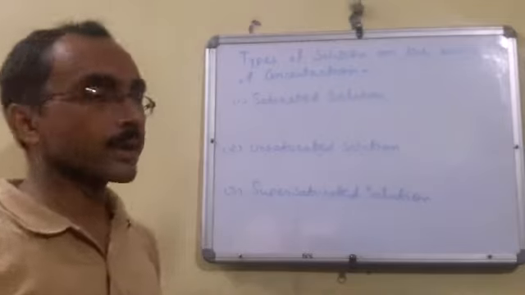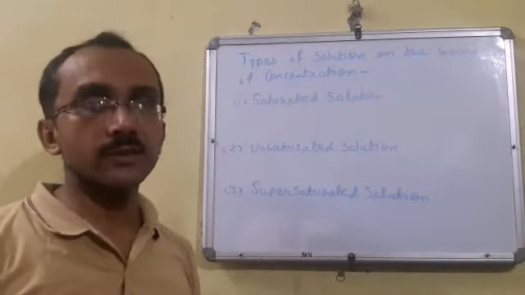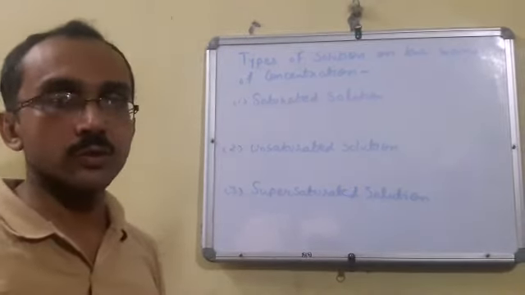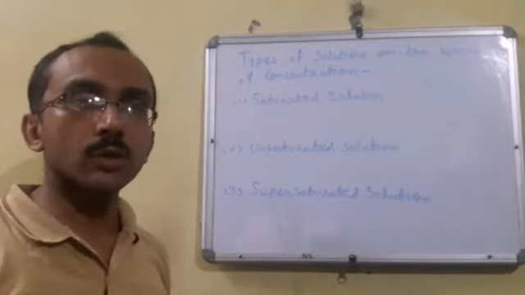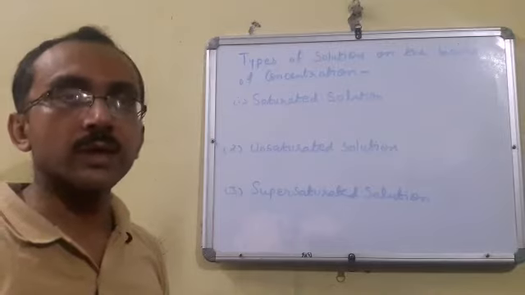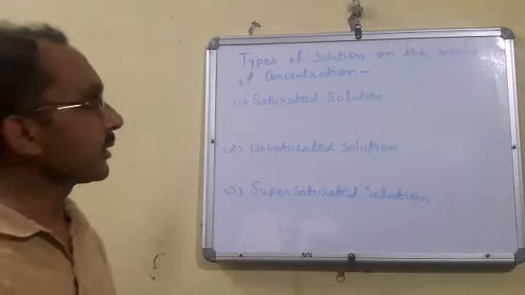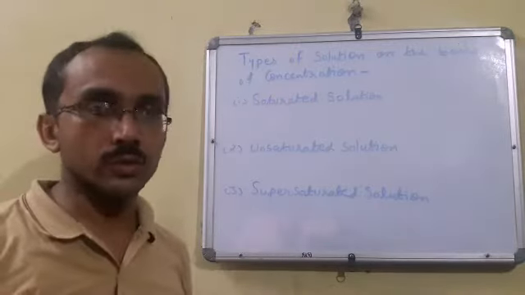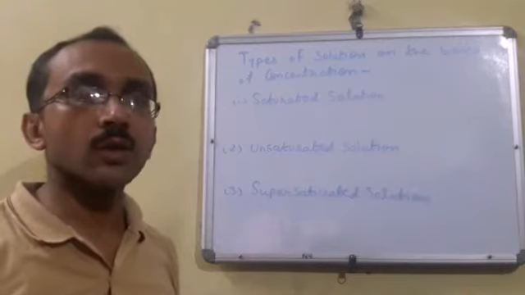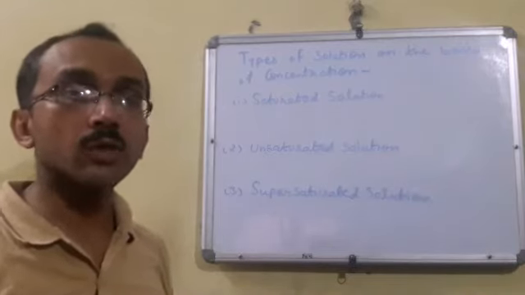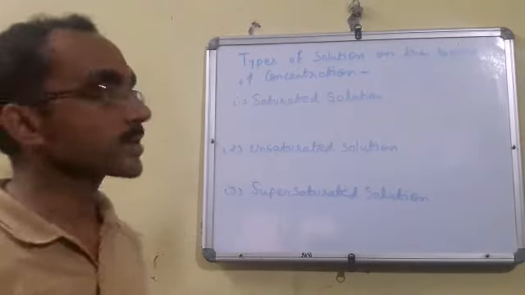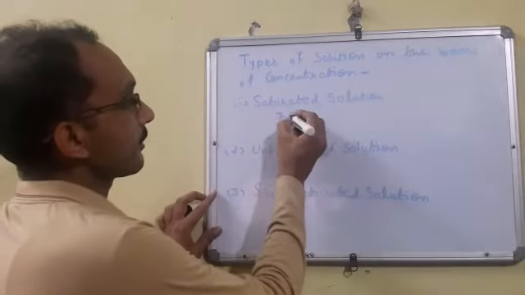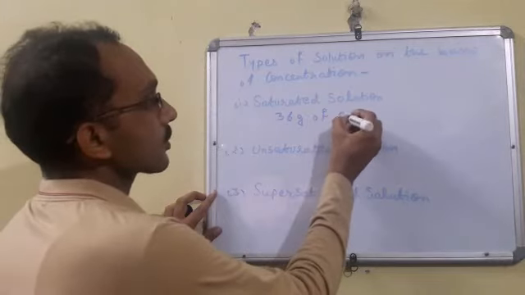Now students, the next topic is types of solutions on the basis of concentration. First is saturated solutions. A solution in which no more amount of solute can be added in the solvent at a particular temperature is known as a saturated solution. वो solution जिसके अंदर और ज़्यादा solute dissolve ना हो at a particular temperature, then it is called a saturated solution. For example, 36 gram of common salt